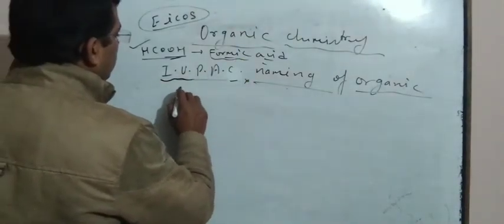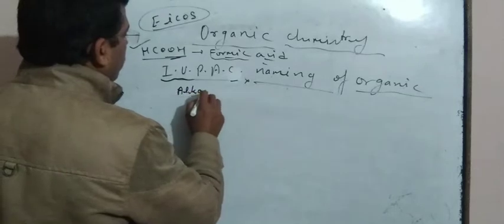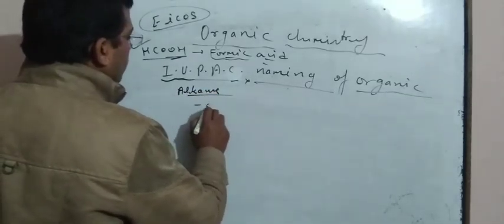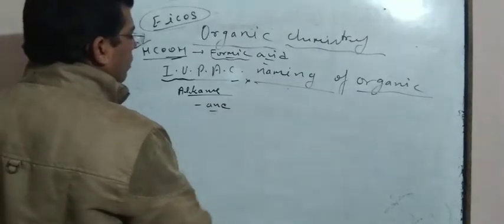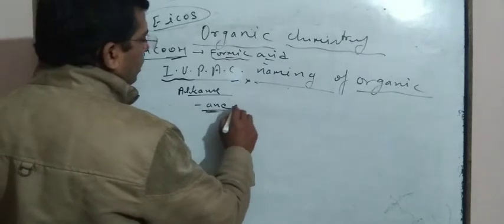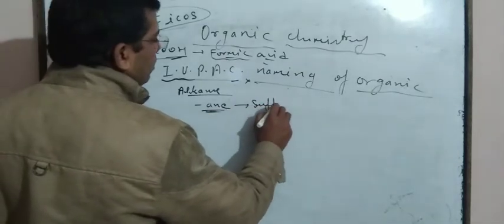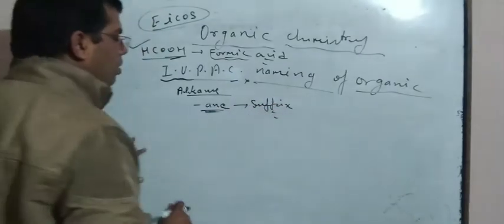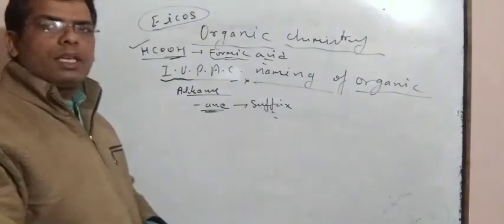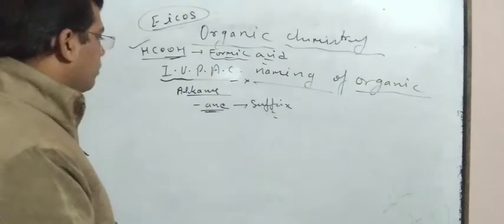For alkanes, ANE is taken as a suffix. If you are going to write down the IUPAC naming of an alkane, then ANE is taken as a suffix.